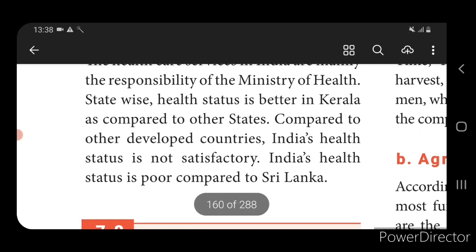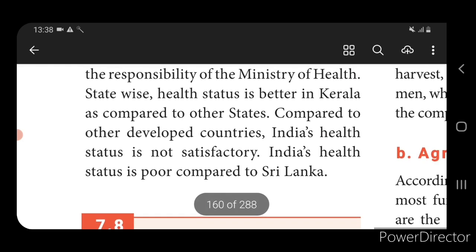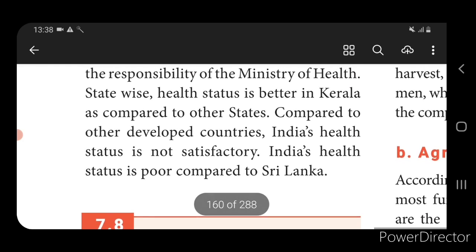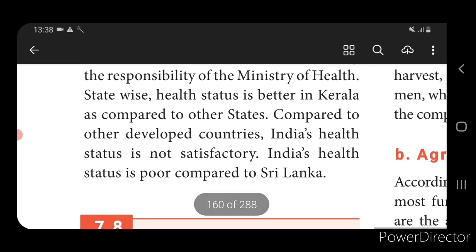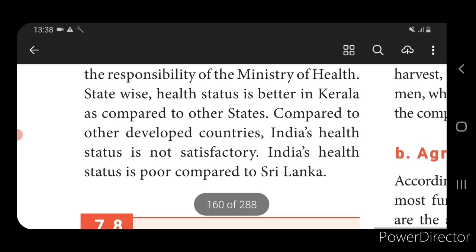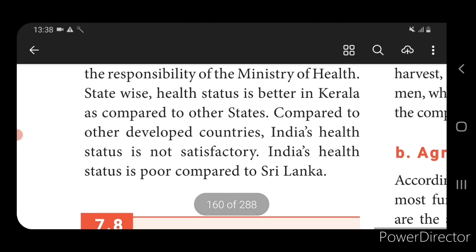India stands in the third position in the world: first in coal and lignite is China, second is USA and third is India.